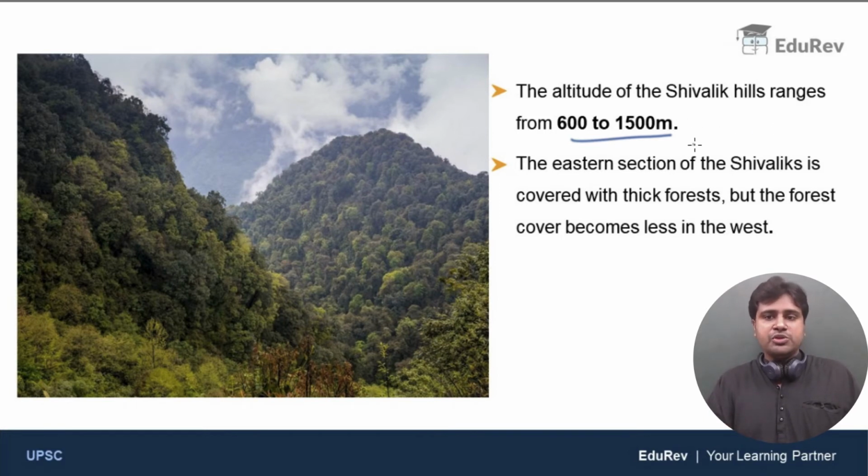So the altitude of the Shivaliks ranges between 600 meters and 1500 meters. The eastern section of the Shivaliks is covered by thick forest, but the forest cover becomes less in the west. These points you have to keep in mind. They might be asked in the exam. Please don't take anything lightly, and these are some of the most important points about the Shivaliks. So let me proceed.